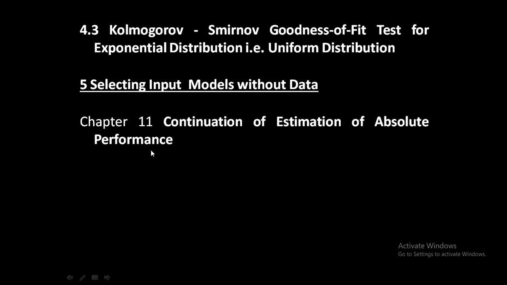Along with that, I will be discussing some of the terminologies on selecting input models without data, and after that a few terminologies from chapter 11, that is a continuation of estimation of absolute performance. The estimation of absolute performance chapter is there in module 5 as well as module 4. Some topics are there in module 5 and a few of the topics are there in module 3. We will see the topics which are there in module 4 now, and the topics in module 5 later. So let us begin with part 4, that is the Kolmogorov-Smirnov test.